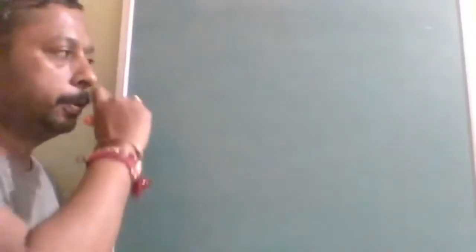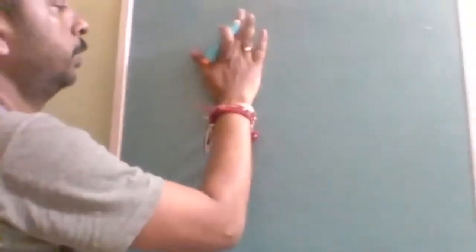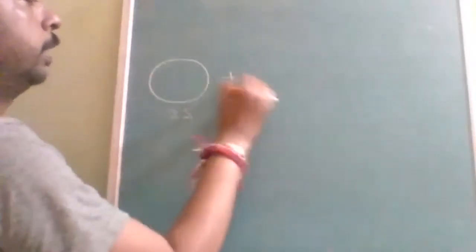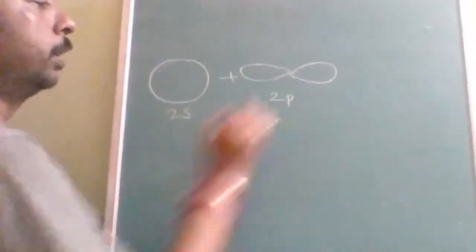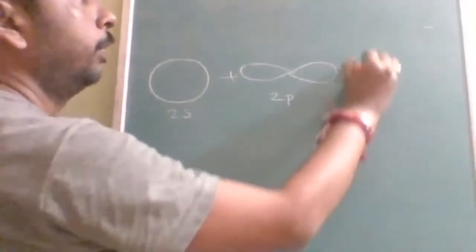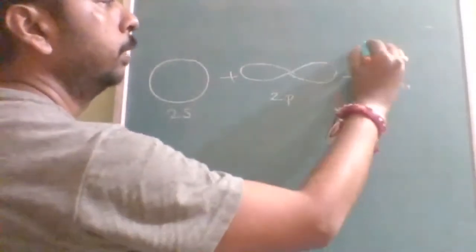So for BeCl2, beryllium has a 2s orbital. What shape will the 2s orbital be? The 2s orbital is spherical in shape. It combines with the 2p orbital. This is the 2p orbital. The two atomic orbitals combine with each other to form a hybrid orbital.